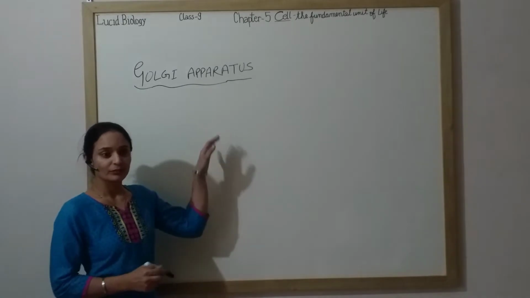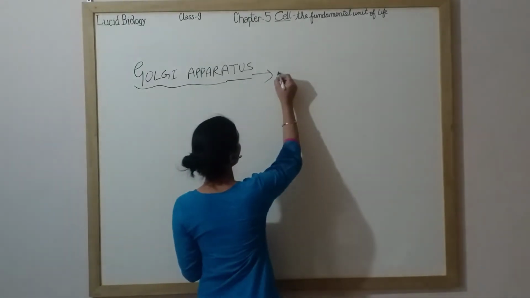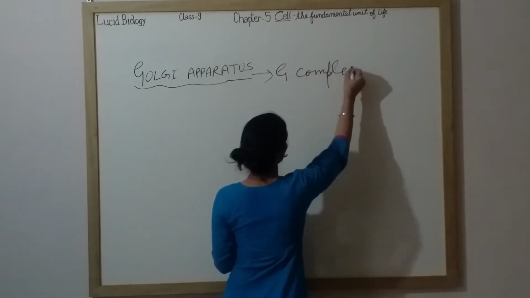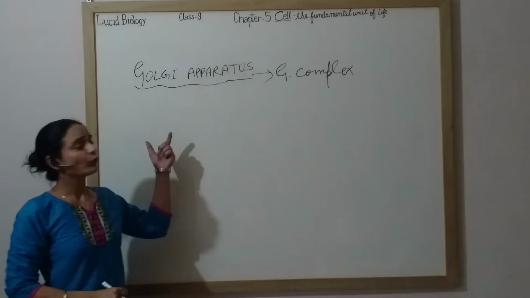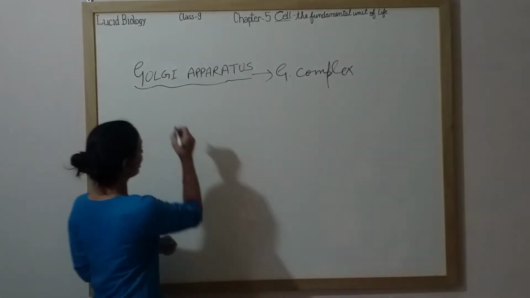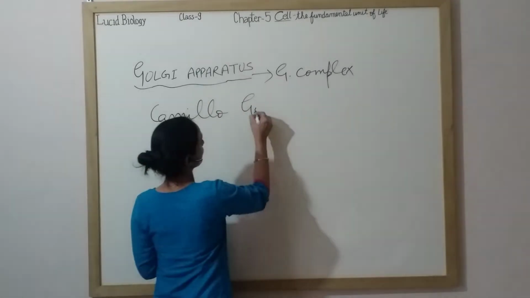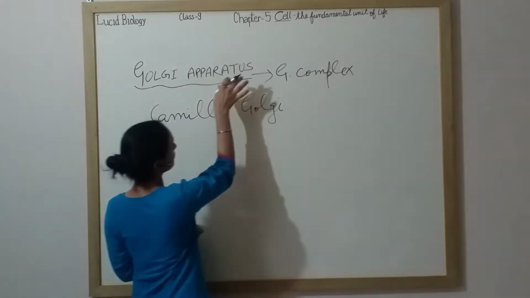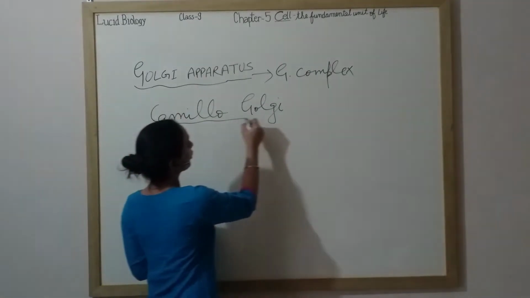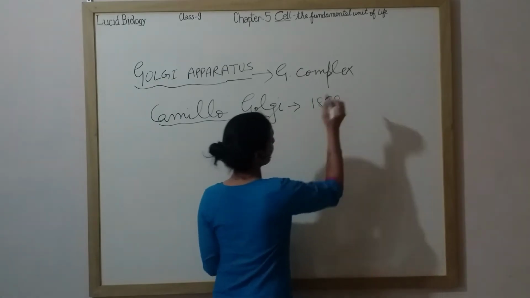Golgi apparatus, which is also called Golgi complex. This organelle was discovered by Camillo Golgi in 1898. After his name, whatever he discovered is known as Golgi apparatus. Camillo Golgi discovered Golgi apparatus in 1898.